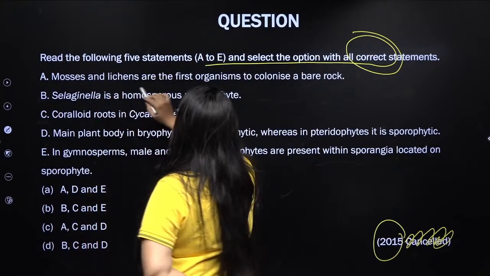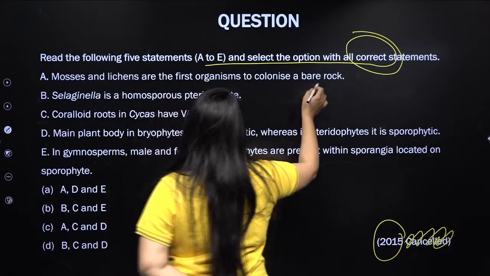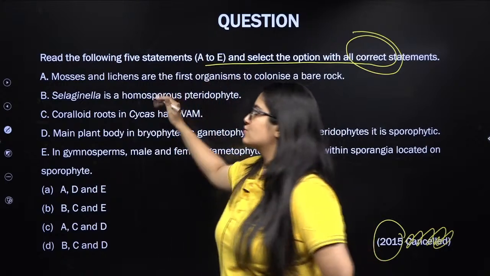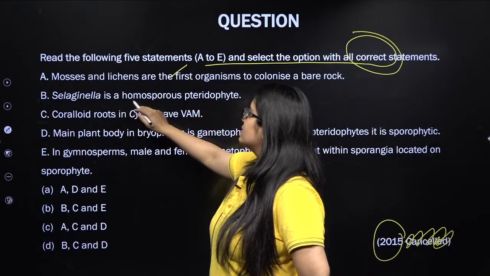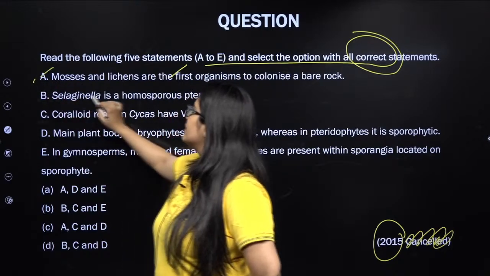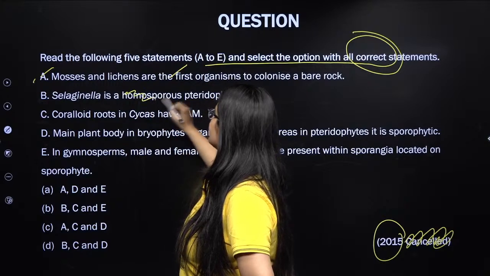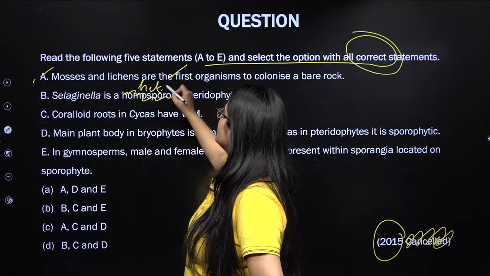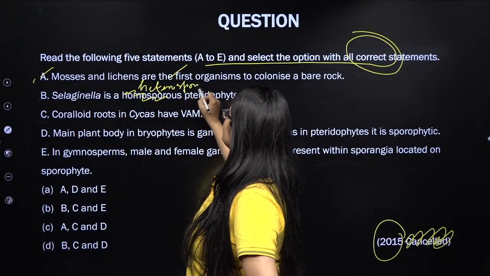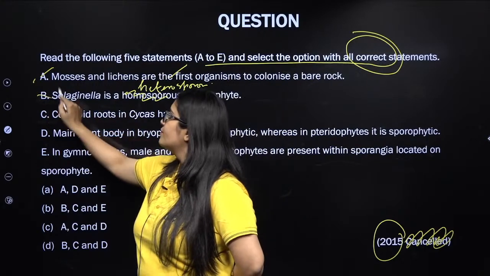Mosses and lichens are the first ones to colonize a bare rock. Yes, they help in succession. That's right, so A is right. Selaginella is a homosporous pteridophyte. Do you think so? No. Selaginella and Salvinia are heterosporous. So this is wrong.